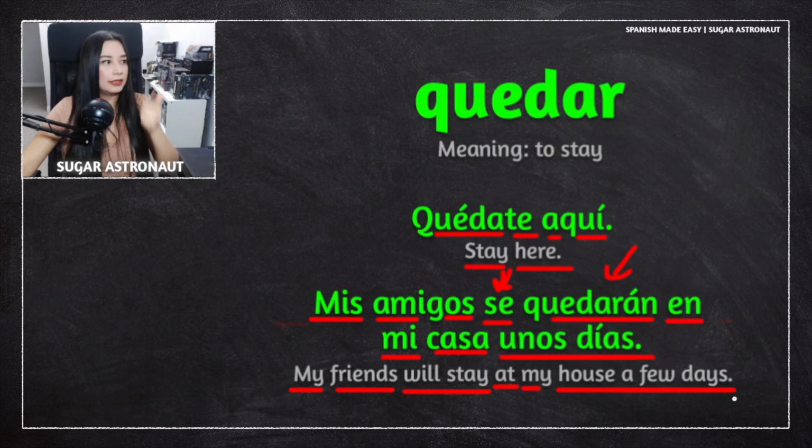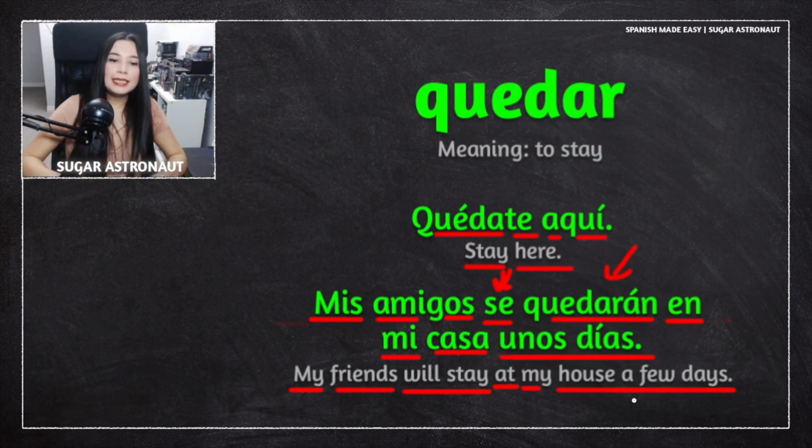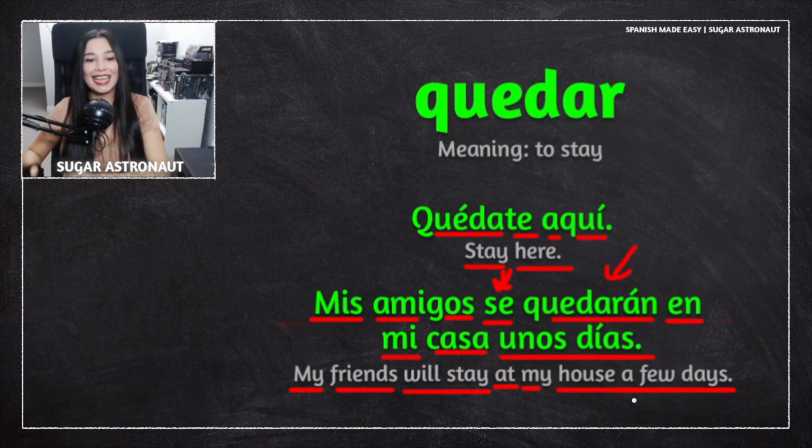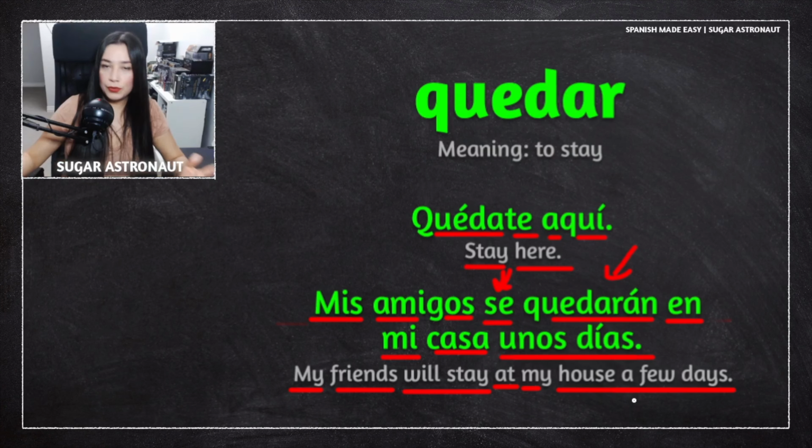So you can use this phrase in multiple situations when talking about time, when talking about days, and so on. So, mis amigos se quedarán en mi casa unos días. My friends will stay at my house for a few days. Okay?